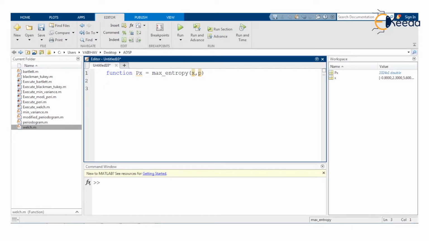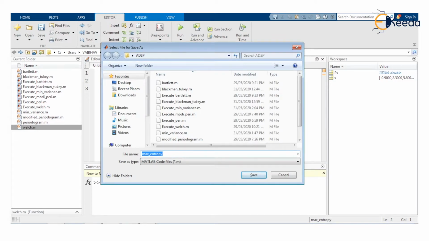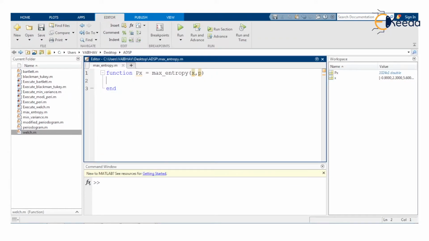Now this function statement is to be followed by the end keyword, and in between these two keywords, function and end, we have to develop the MATLAB script for the maximum entropy method. First of all, we save it to the current folder with the same name, max underscore entropy dot m, as the file extension.